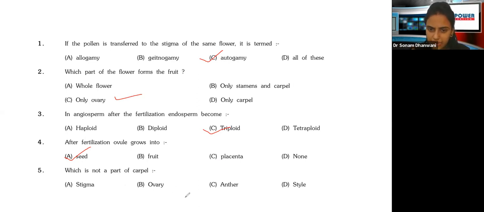Okay, which is not a part of the carpel. Yes, style, stigma, ovary are the parts of the carpel. So anther is not a part of the carpel. Okay? Are we clear with this, guys? No confusions, right? Please don't make any confusions. Go through all the sessions to be much more clear about many concepts.